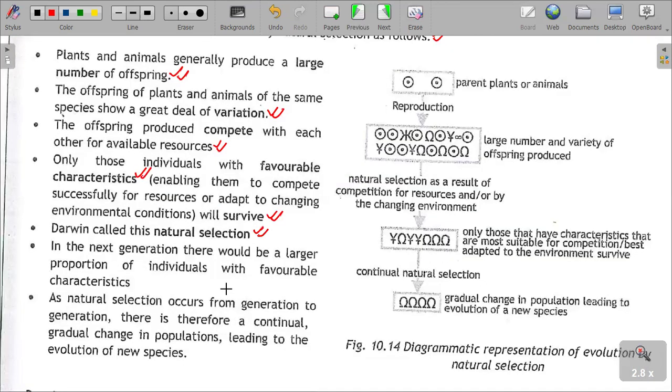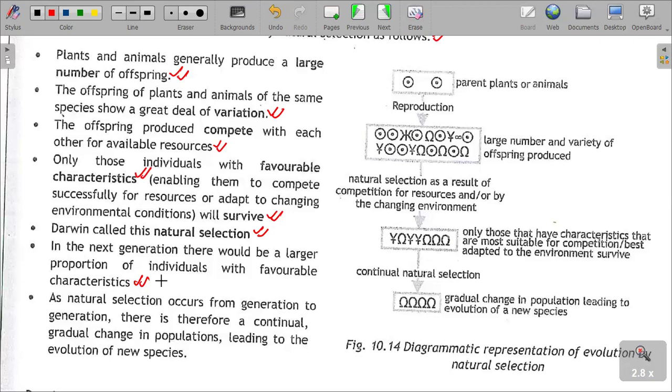In the next generation, there would be a large proportion of individuals with what? With favorable characteristics, which is noted from the principle that the strong organisms, they survive. As they survive, they are able to reproduce on their own. So reproduction takes place amongst individuals or organisms which have the favorable characteristics. So the favorable genes are passed on from the previous generation to the next generation, enabling the next generation of organisms to have the favorable characteristics.